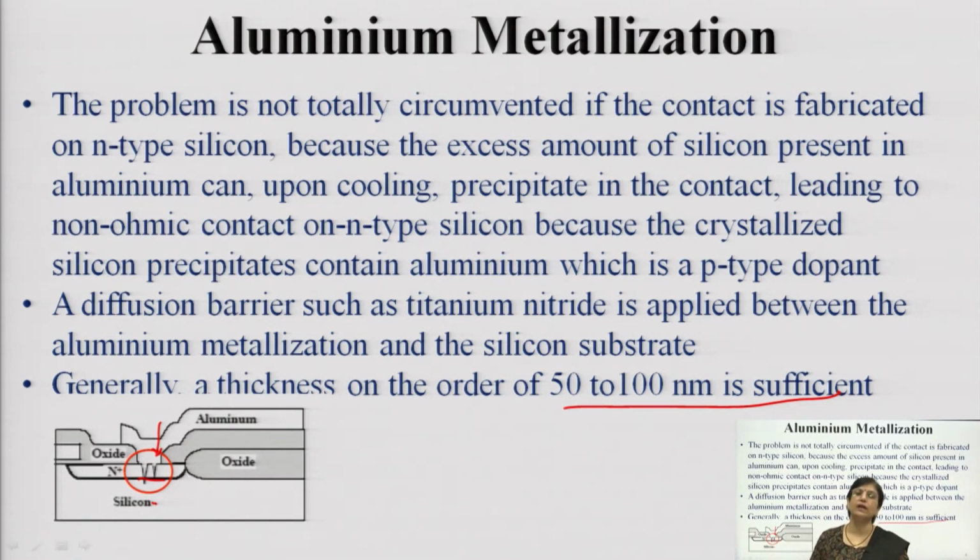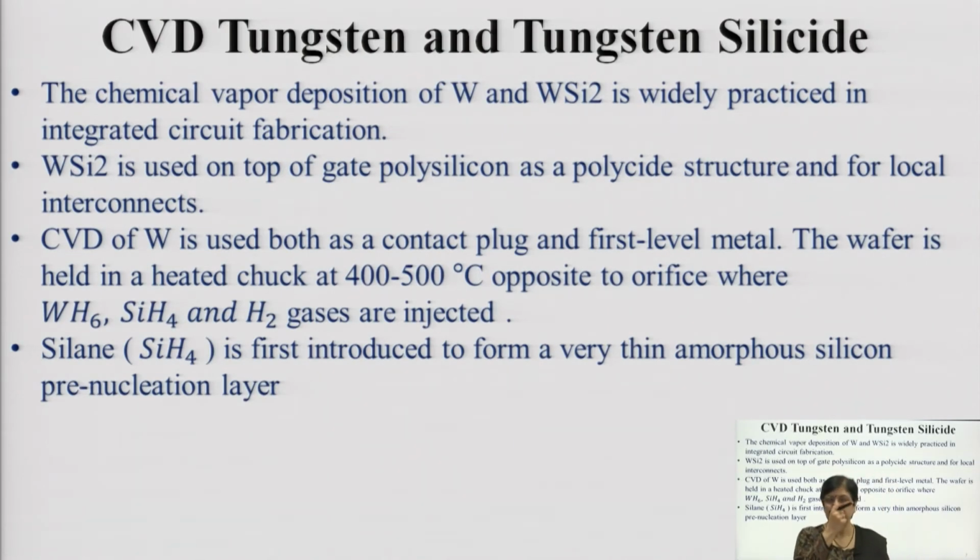Rather than an ohmic contact, it may not form a proper contact, it will form a p-n junction many times and can totally alter the property. So, to overcome this, you normally put a barrier layer and then deposit the aluminum, and for that barrier layer you make use of titanium nitride.